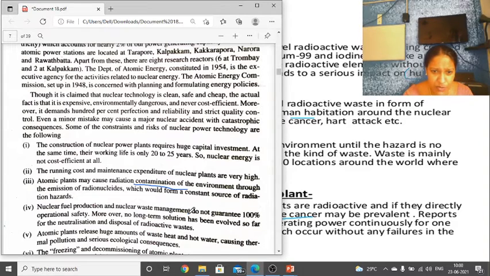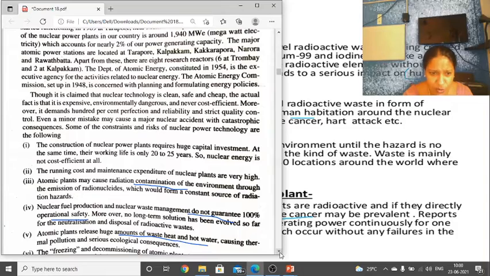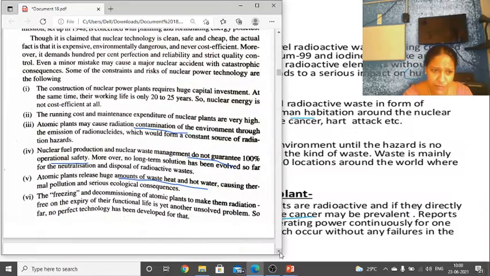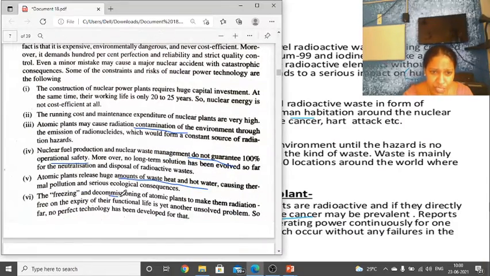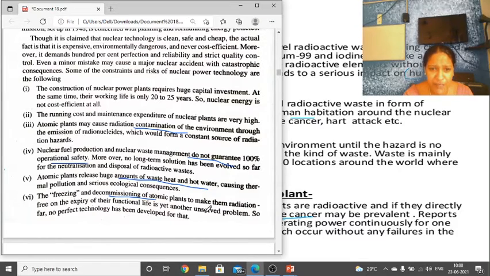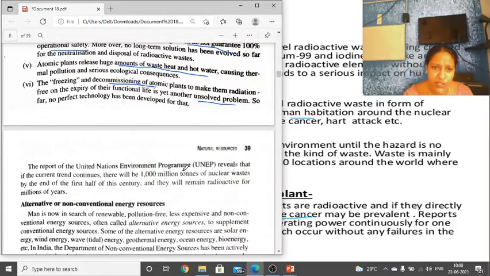So there is no 100% guarantee for the safety of nuclear power, and a lot of waste is produced in the form of heat and hot water that can cause pollution. You need to decompose this atomic nuclear waste. That is a very unsolved problem. There are a lot of problems.